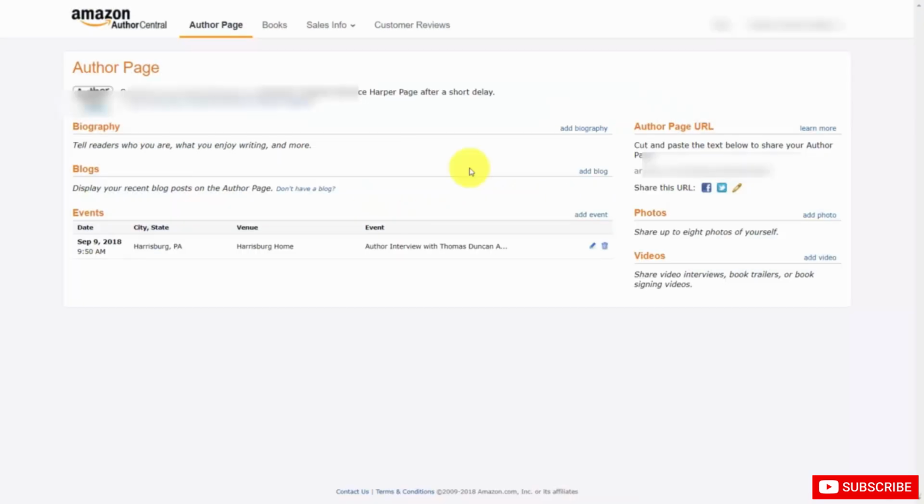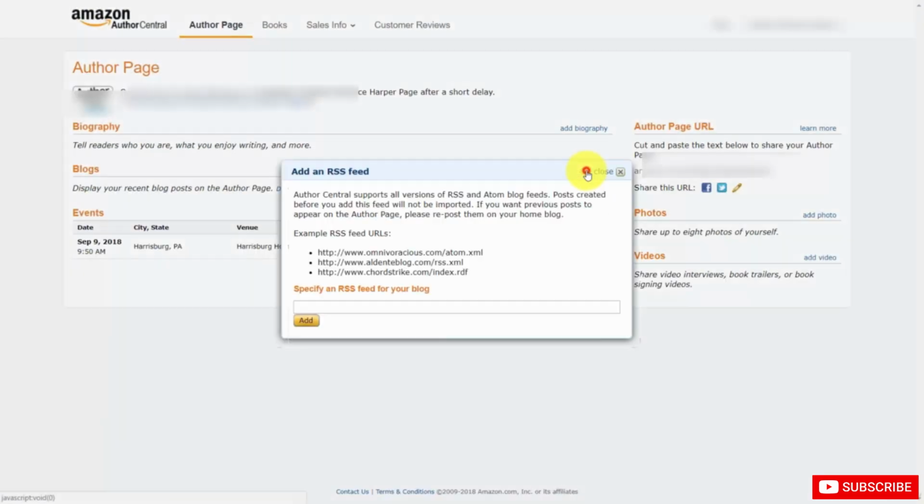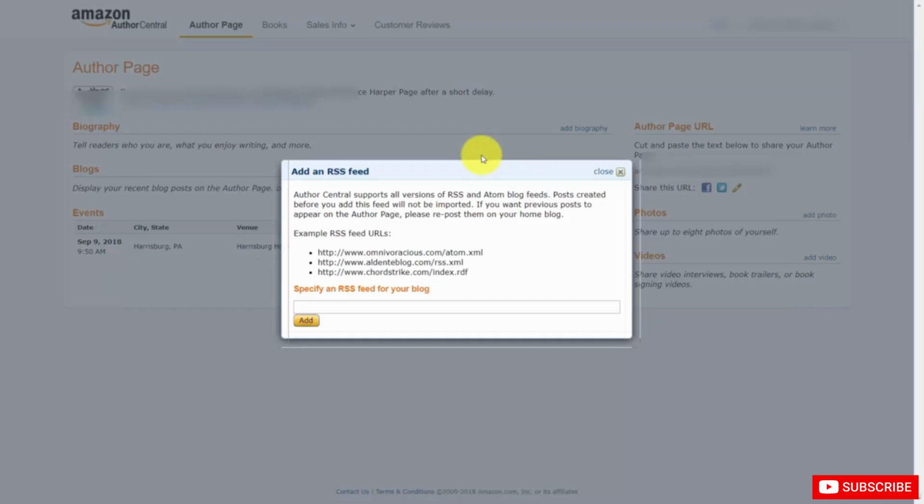Now, in the second section, you'll be adding in your blog. Now, in this case, Amazon Author Central will be asking for your RSS feed, so that what Author Central will be doing is it will be picking up your blog posts as you do them.